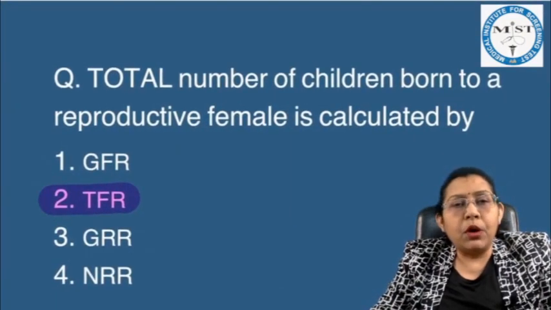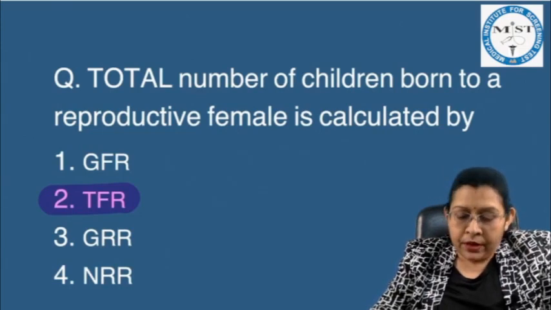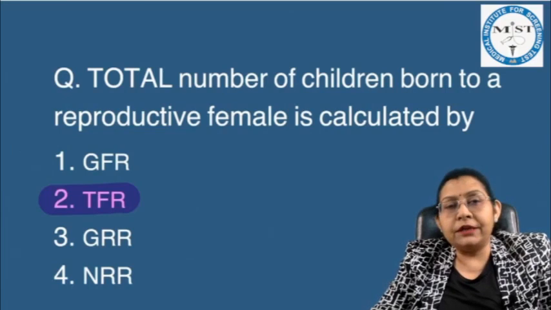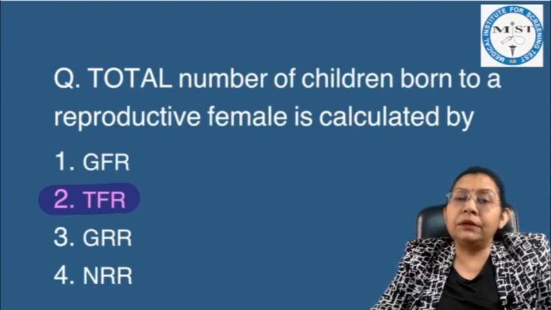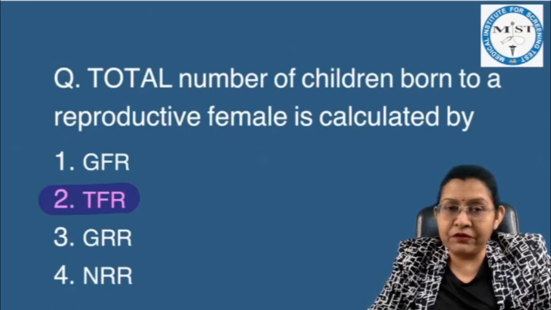Total number of the children born to a reproductive female is calculated by. Now these are different demographic vital indicators. General fertility rate is the total number of the live births per 1,000 reproductive age group women, means between 15 to 45 years.